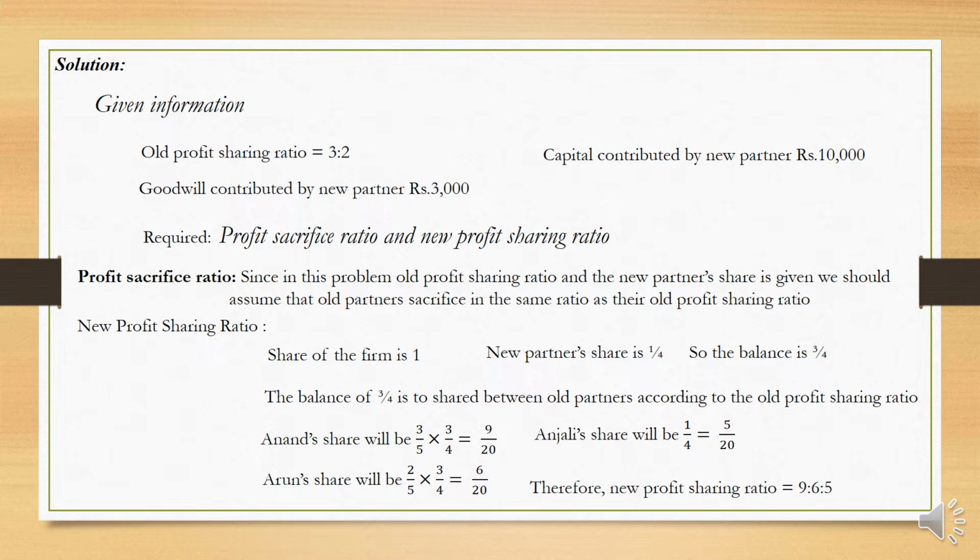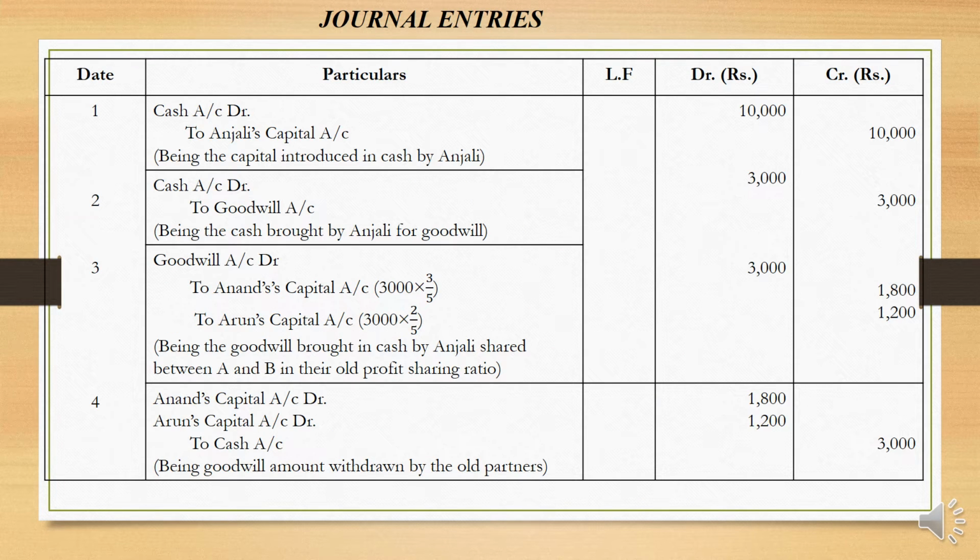Similarly, Arun, 2/5 into 3/4 is equal to 6/20. Anjali's share will be 1/4, which, taking 20 as the denominator, is 5/20. So the new profit sharing ratio will be 9:6:5.